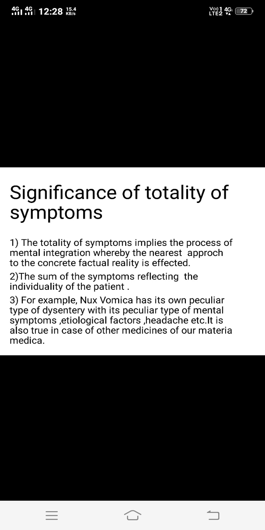So in this they explain two examples, that is one of a working machine and one of a picture. What are the examples? As a working machine is more than a numerical aggregate of its single dissociated parts, so the totality is more than the mere aggregate of its constituent symptoms. It is the numerical aggregate plus the idea or the plan which unites them in a special manner to give them their characteristic form, the individuality.